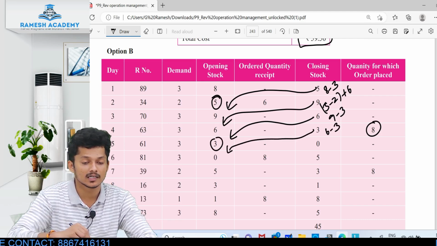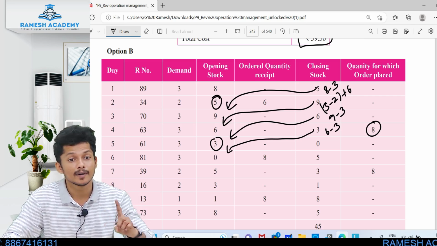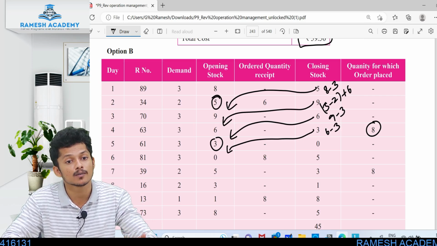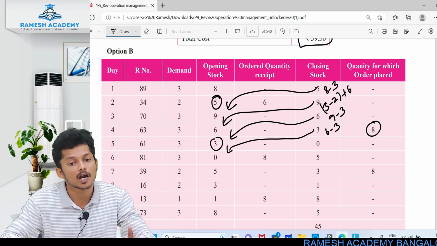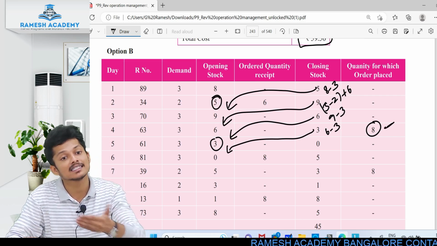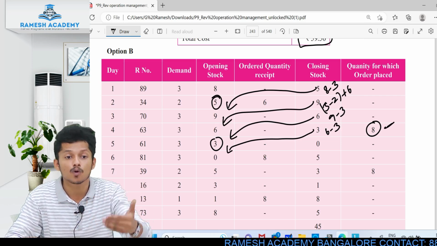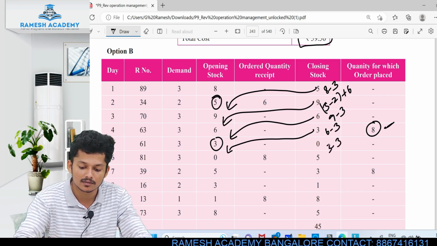Now here 3. Do we need to order? If you consider only 3, then we have to order. But you should also take outstanding books. Outstanding book means, did we order anything? Yes, we did order yesterday. What was the order? 8 books. So 8 plus 3 is what? 11. When it is 11, is that less than 8 or more than 8? It is more than 8. So don't order. Got it? So this is 3 minus 3, next 0.